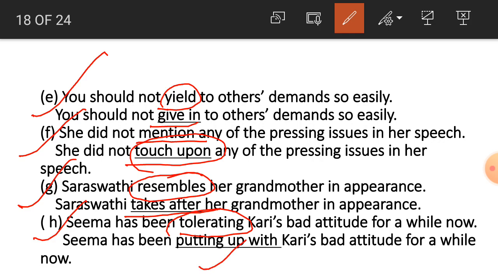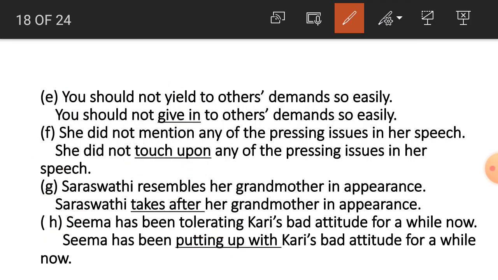Putting up with. So here we have got that we can use a single word for the phrasal verb and a phrasal verb for the single word.